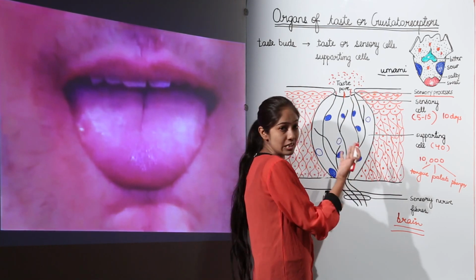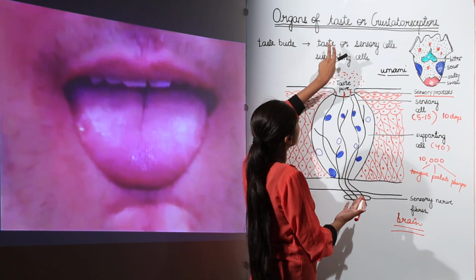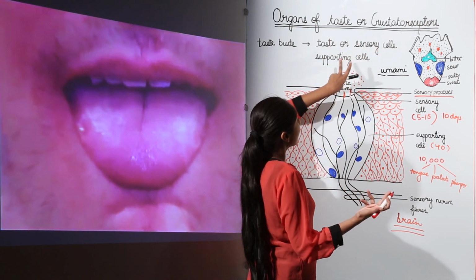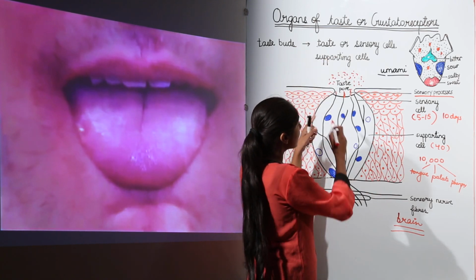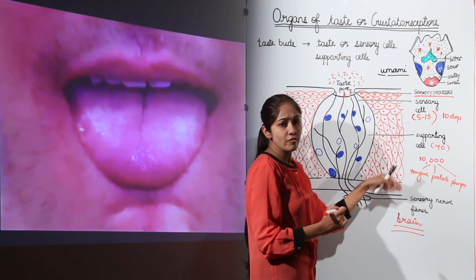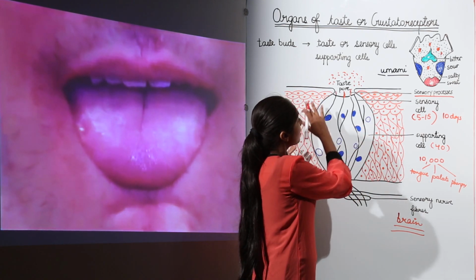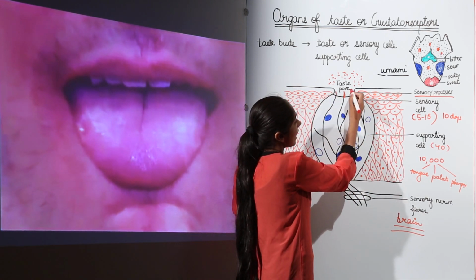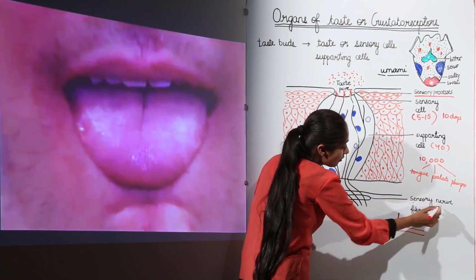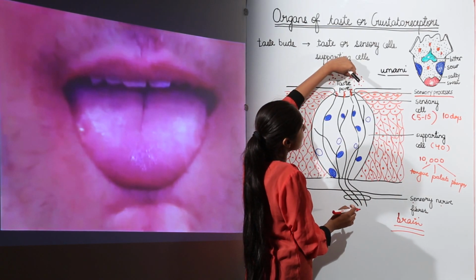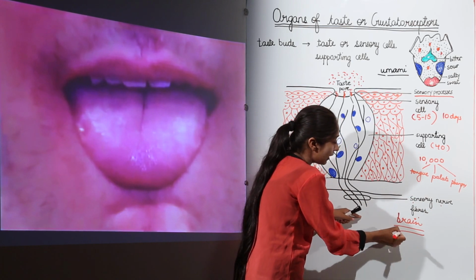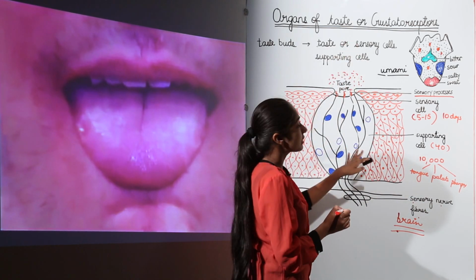This is the transverse section of a taste bud, which is composed of the taste or sensory cells, which you can also call receptor cells, and then we have supporting cells also. This is easy to draw. You can draw it when you are studying this. Remember that the taste pore has these sensory processes, and at the end we also have sensory nerve fibers. So the taste sensation starts from here, reaches the sensory nerve fiber and then the brain. So this is how the gustatoreceptors work.